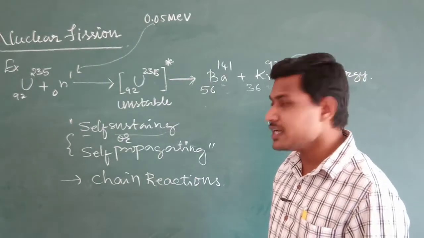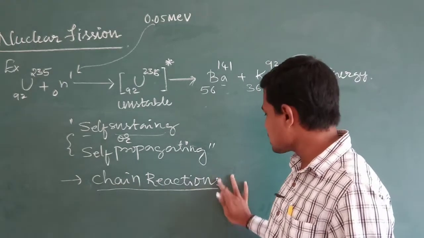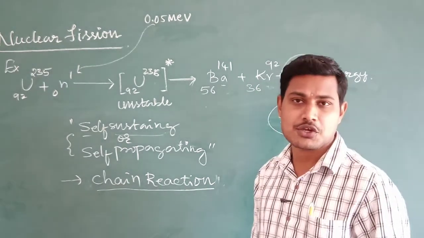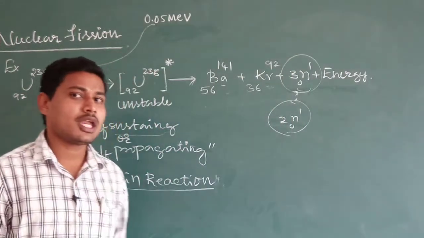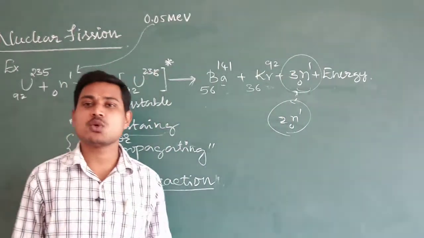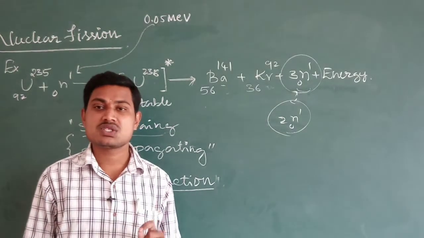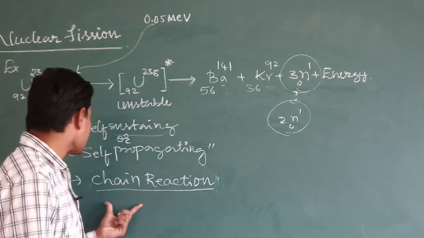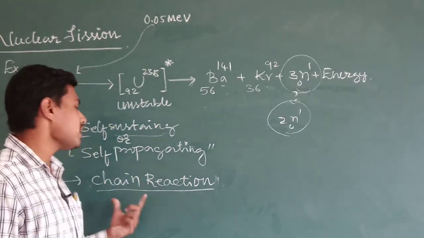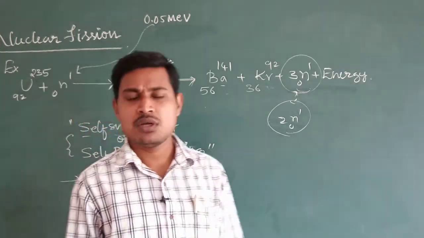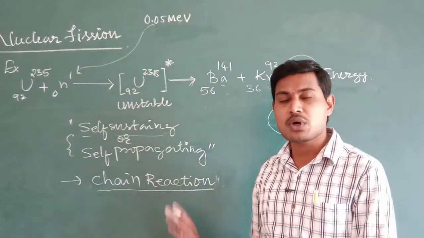So this leads to what? There will be a chain reaction. So this is referred to as what? A chain reaction. So what is a chain reaction? A nuclear reaction in which a large number of neutrons is produced due to the frequent fission of the unstable element. Such reactions are self-propagating or self-sustaining, and are simply referred to as a chain reaction. So can we control the number of neutrons here? Is it possible or not?